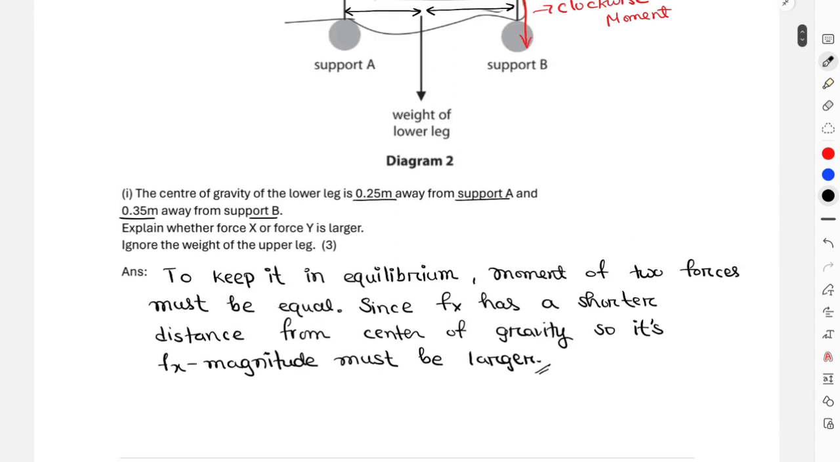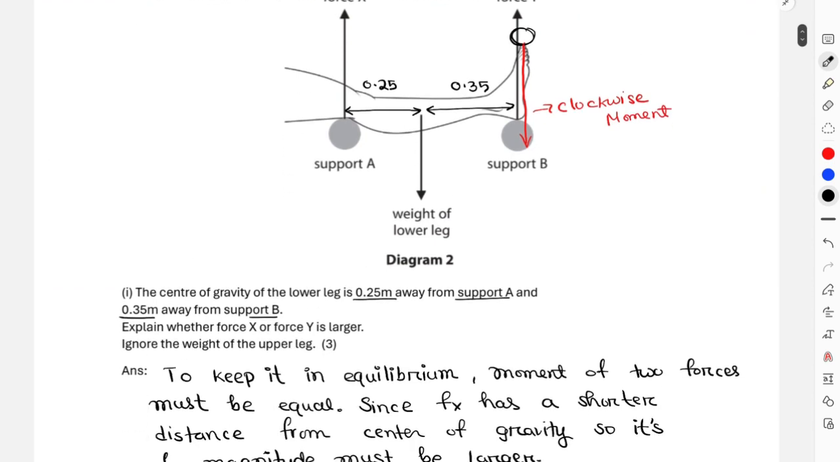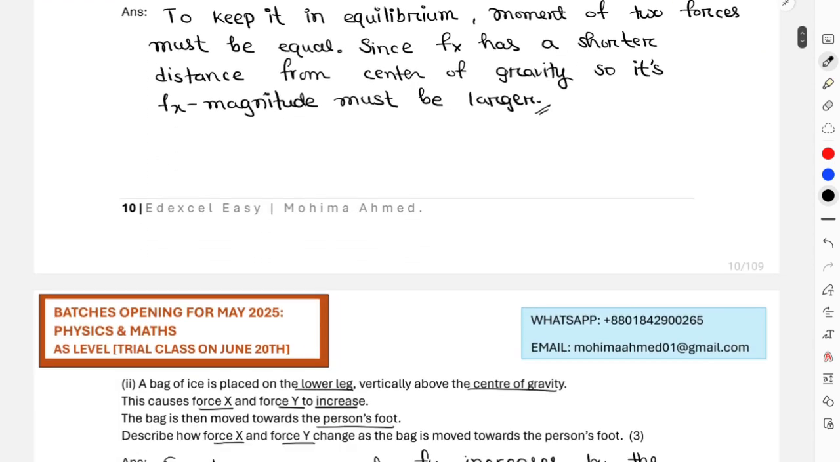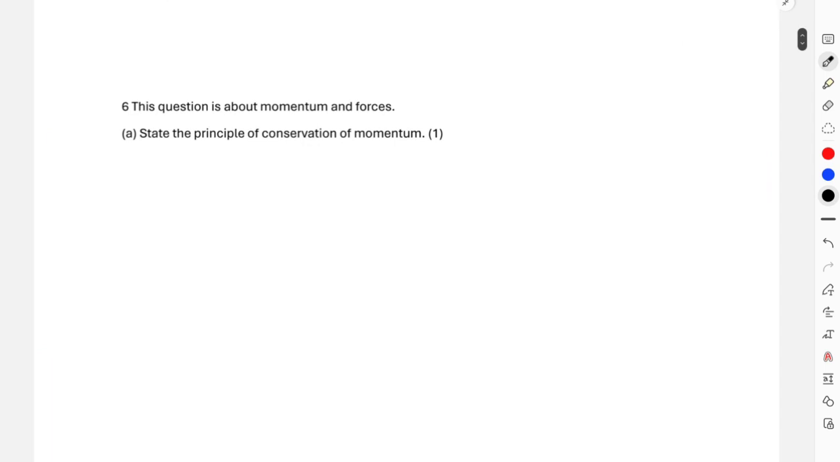I hope it was clear for all of you. Quite tricky, I would say, because the theoretical parts are very tough. We'll move on to the next question.